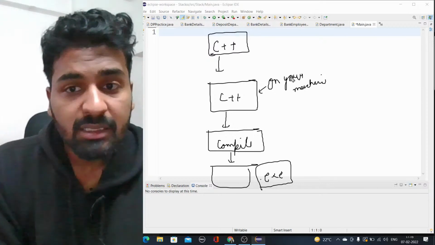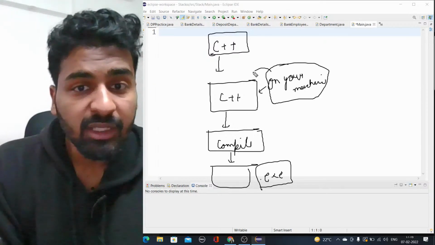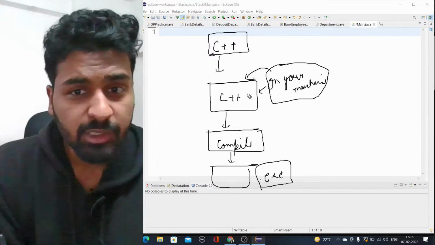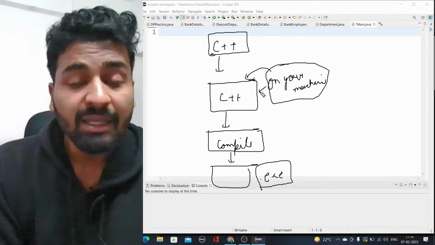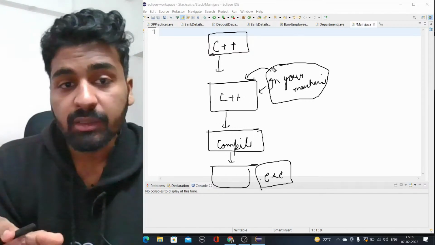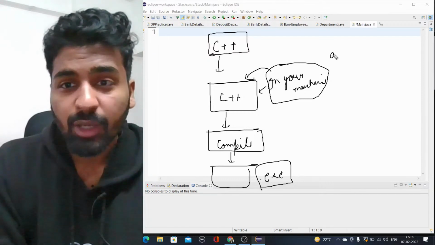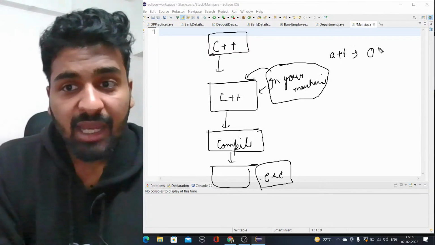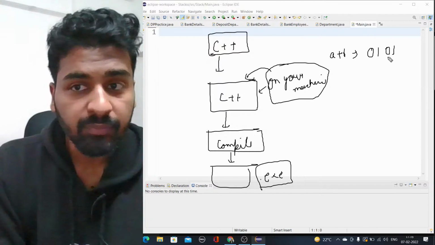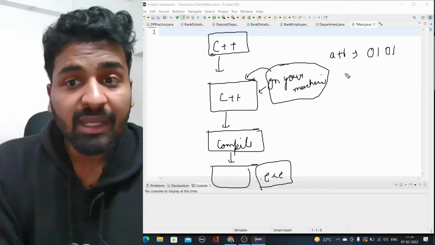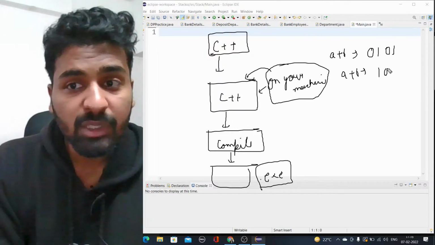The C++ code that you have written on your machine is actually based on your machine only. Let's say you have written A plus B. Your machine understands it as 0101, but another machine can understand A plus B as 1010.